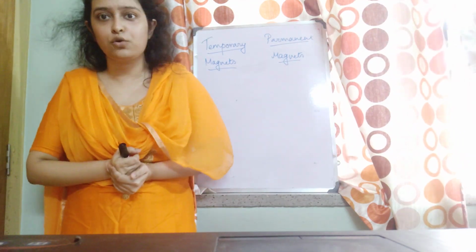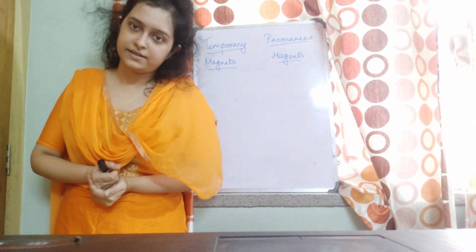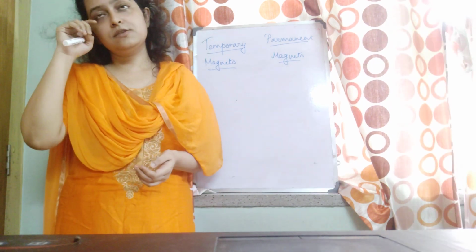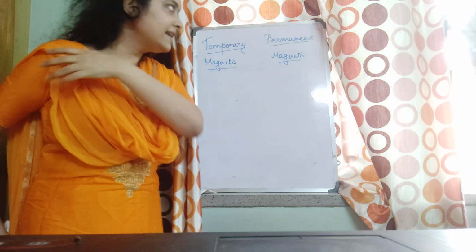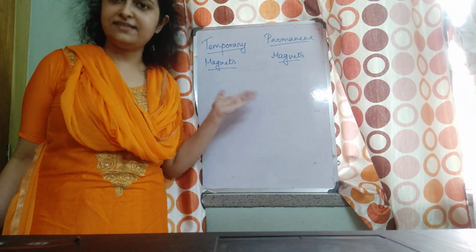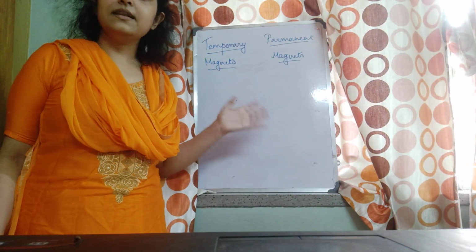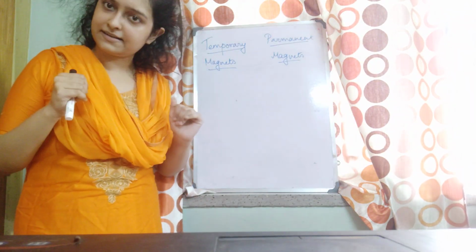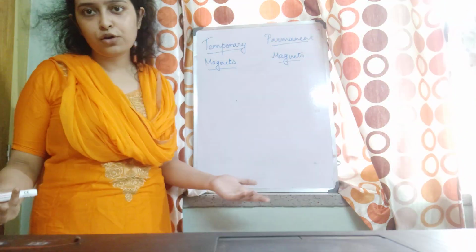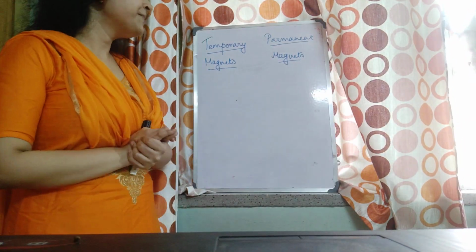You have alnico: aluminium, nickel, cobalt. Okay, so these are the differences between the temporary magnet and the permanent magnet, and the name suggests it, right? Temporary, that means which is not permanent. It's for a short period of time they will behave as magnets. Permanent, you all know what the meaning of permanent is. Okay.